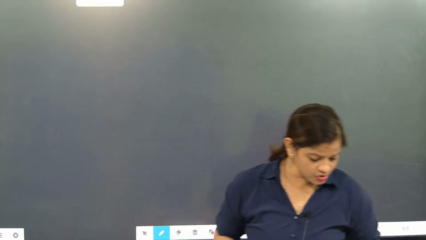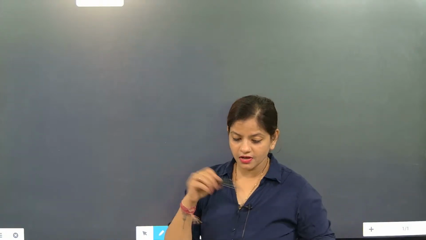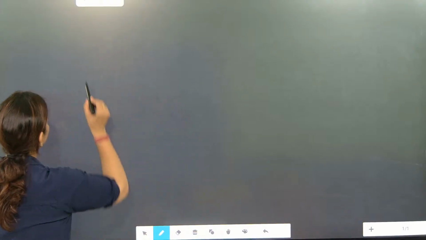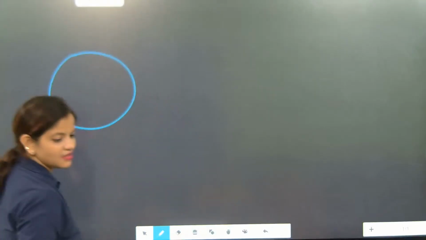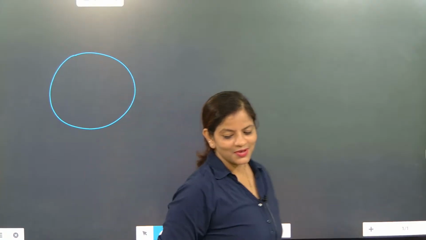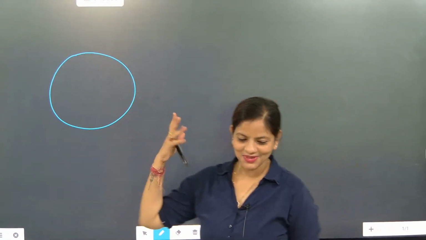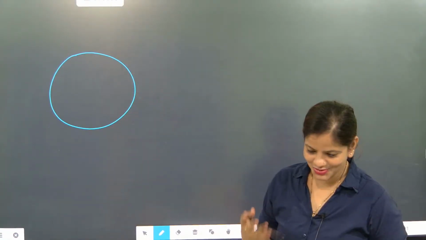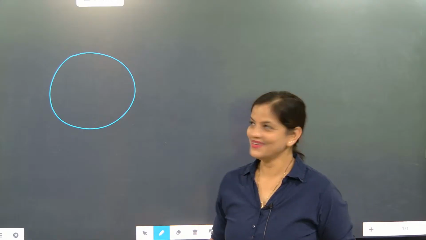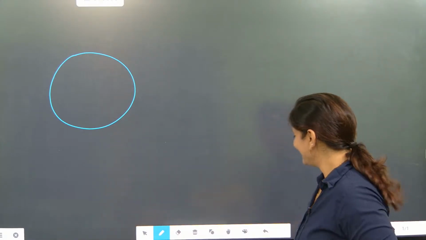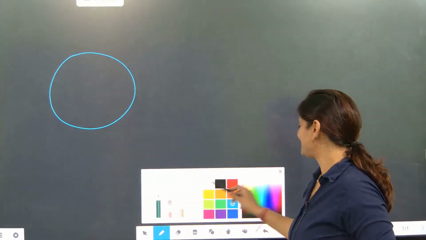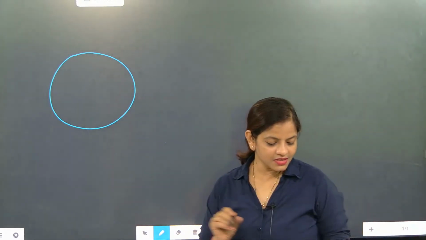Now look here, next question. In the given figure, one circle is given to you. I drew the circle without any support. Now look here, this is the given figure.